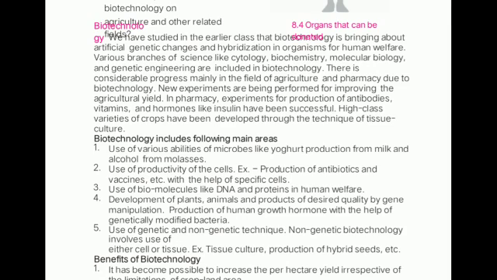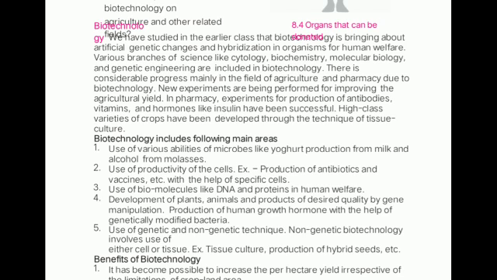welfare, for our welfare. The various branches of science like cytology, biochemistry, molecular biology, genetic engineering are included in this biotechnology. There is considerable progress mainly in the field of agriculture and pharmacy due to biotechnology. Means maximum use of biotechnology is being utilized in our country in agriculture as well as pharmacy.